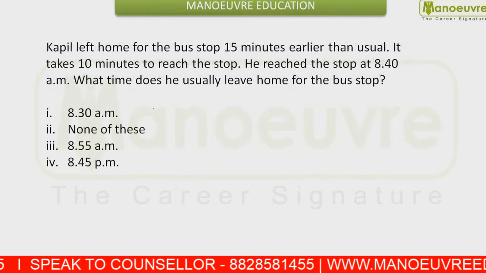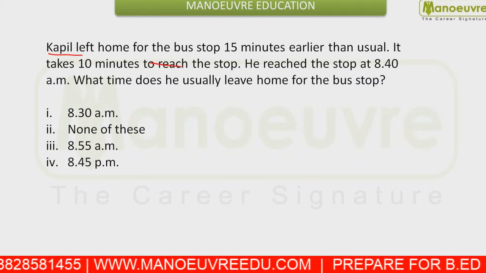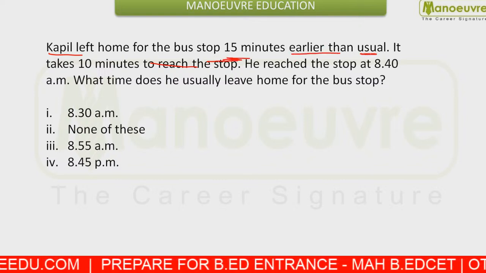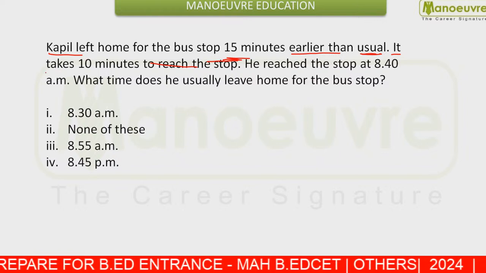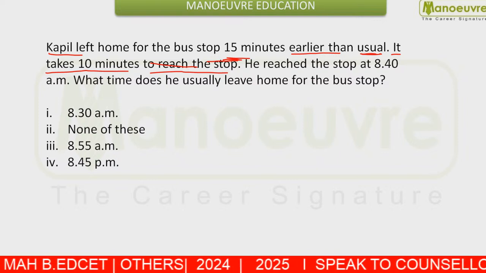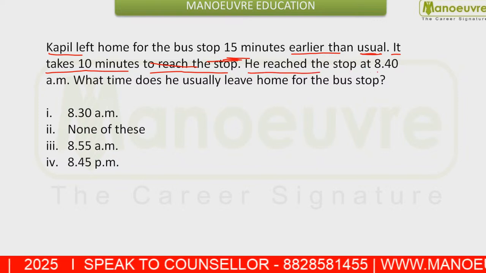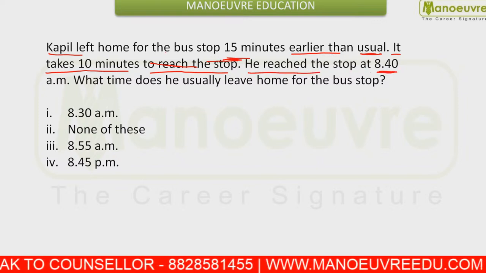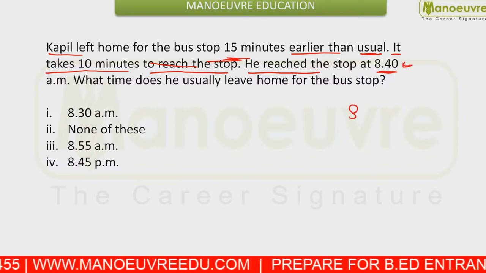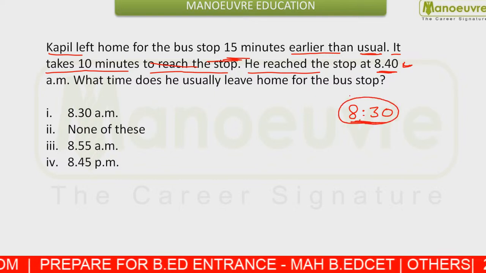Next you are given a couple left the home for the bus stop 15 minutes earlier than usual. It takes 10 minutes to reach the stop, which means his home is at a 10-minute distance from the stop, and he reached the stop at 8:40. He takes 10 minutes to reach the stop and reached at 8:40, that means he moved from the home at 8:30.